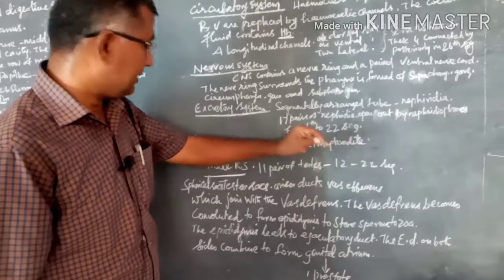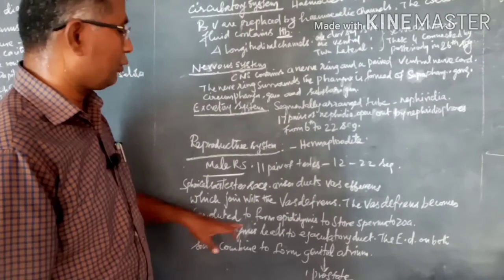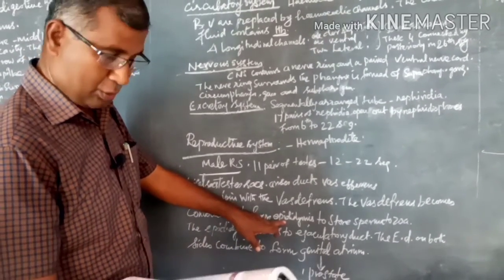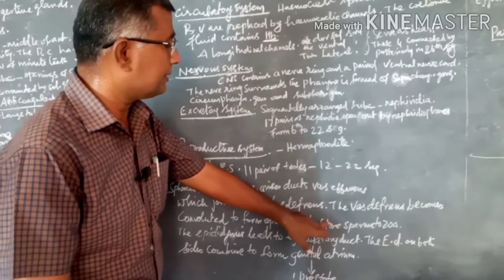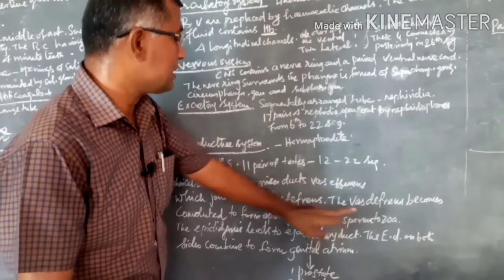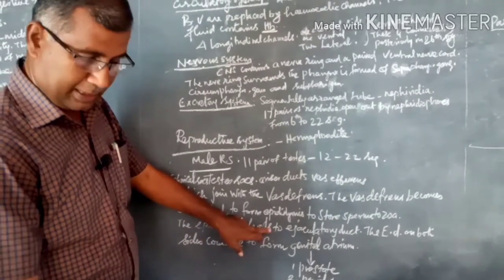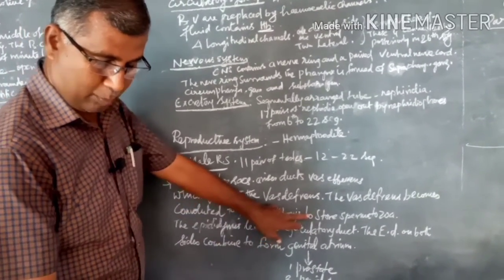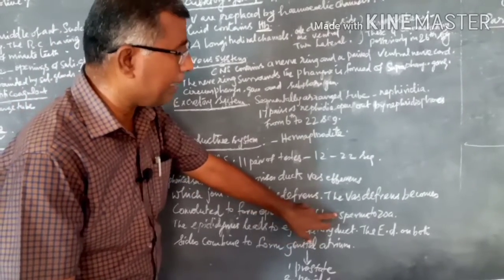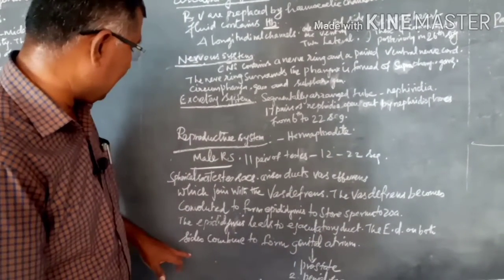Understand? The vas deferens becomes convoluted to form the epididymis to store sperms. Or it is otherwise called the sperm vesicle.